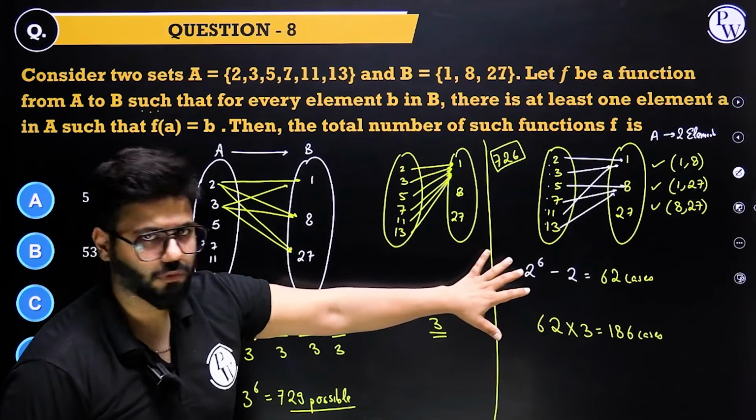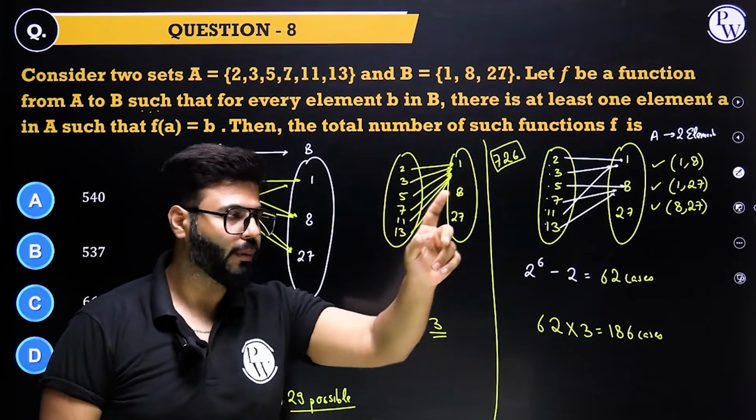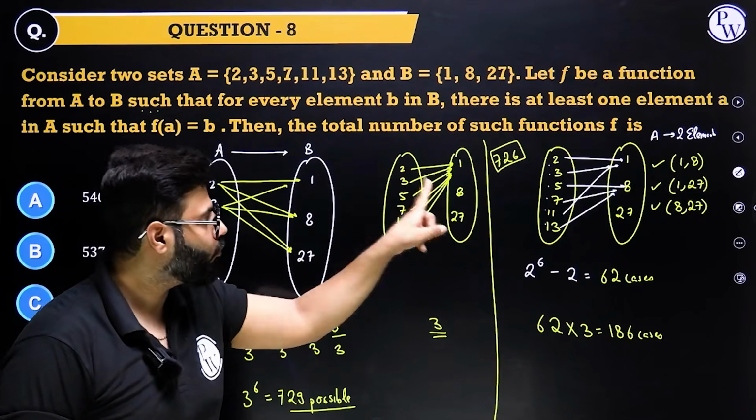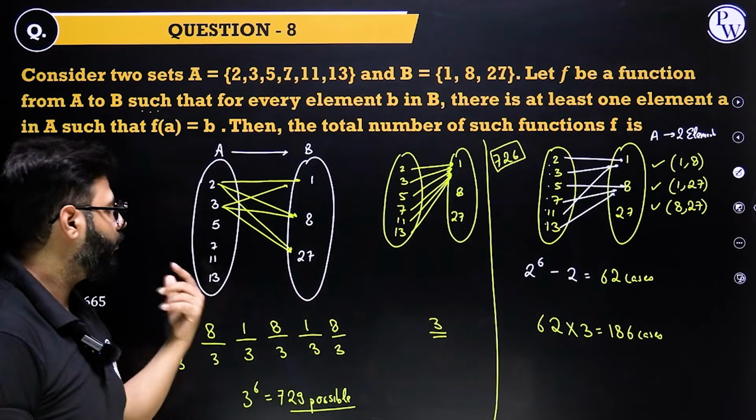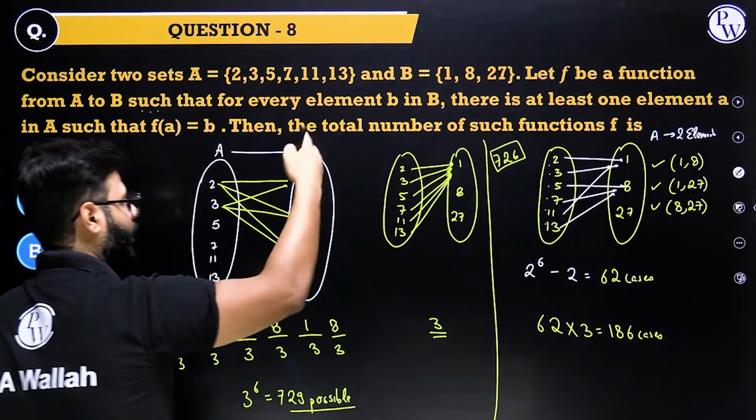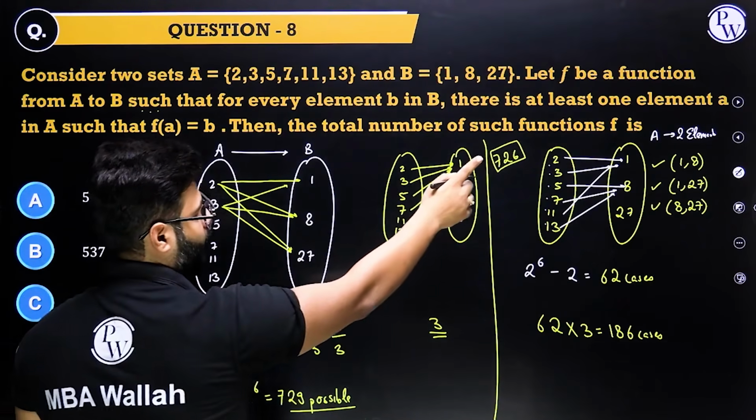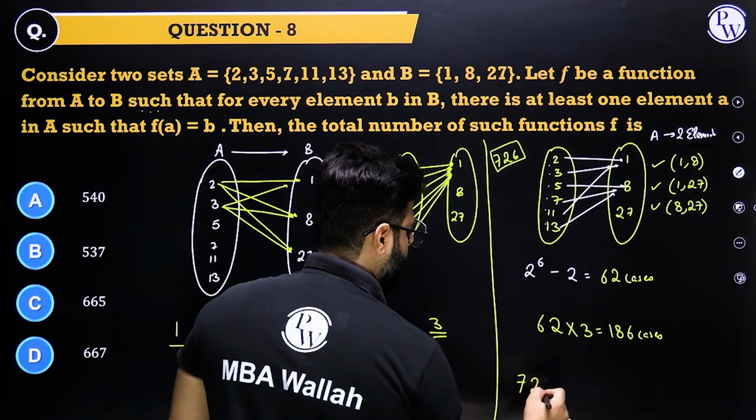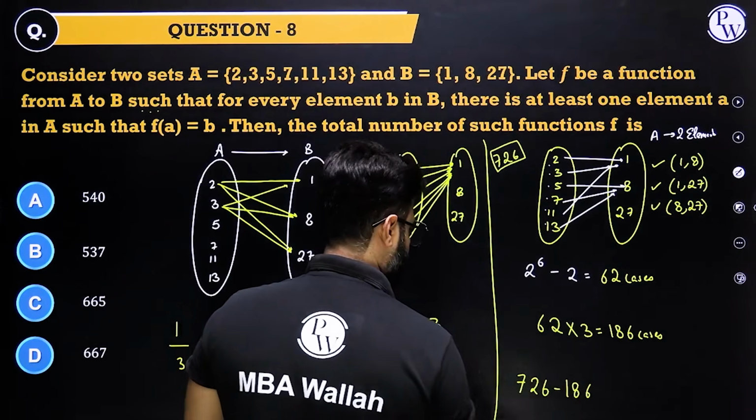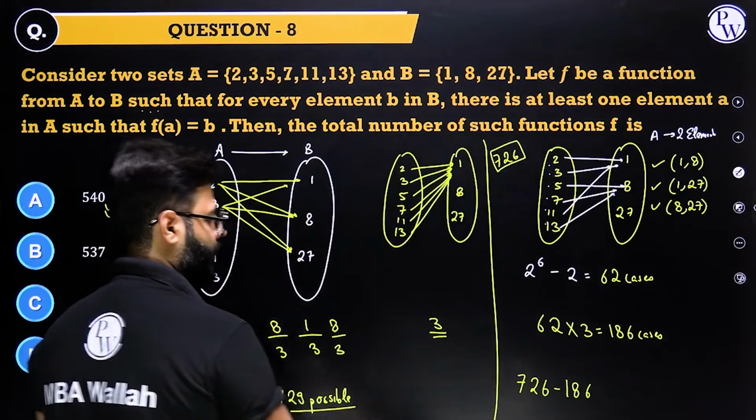So in these arrangements, elements of A got mapped to exactly two elements of B. In these three cases, elements of A got mapped to exactly one element of B. Here we had all the scenarios. Once I subtract the one-element and two-element mappings, I'll be left with the three-element mapping. That's what the question is asking. So 729 minus 3 is 726 already. Final: 726 minus 186. How much? I guess it has to end in 0. 540 is the answer then. That's the answer.